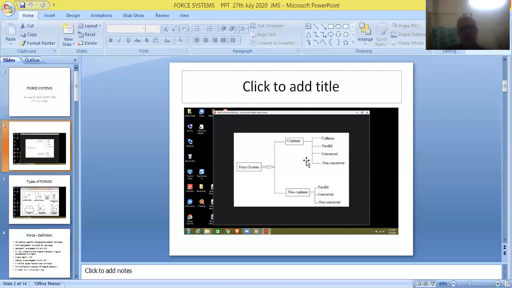Forces lying in a plane, coplanar; lying in a straight line, collinear; parallel to each other, parallel; and acting at one particular point, concurrent. So remember these 4 definitions. We can write individual definitions, and you will also be in a position to write combined definitions. So these questions will be asked in the examinations.